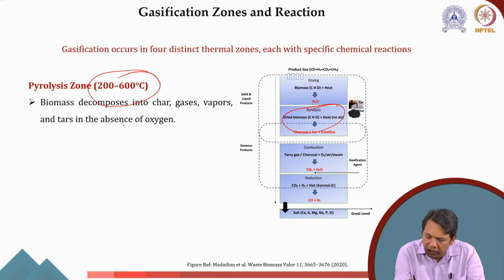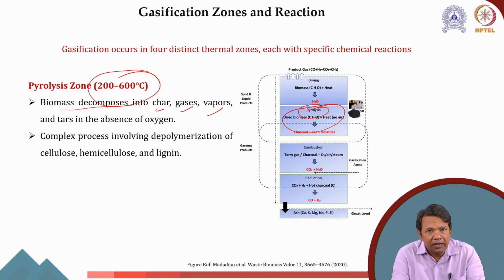So what happens in the pyrolysis zone is that the biomass decomposes into char, gases and vapors as well as tar in the absence of oxygen. That has to be noted here, because pyrolysis simply means that it is happening in the absence of air. Now, this is a complex process.